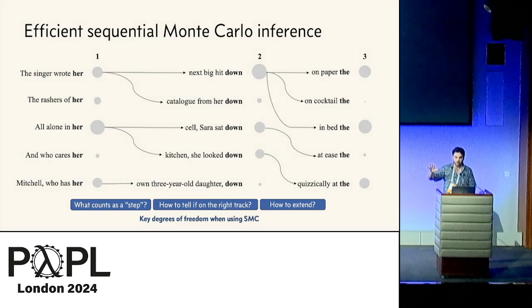That is, how to tell whether an incomplete particle is on the right track. And the third is the proposal distribution. How should the algorithm propose an extension of the parent particle? And you can actually vary all of these freely, and you just have to update the way that you're computing the weights, and it's still a valid SMC algorithm that's targeting the same distribution that your program denotes.